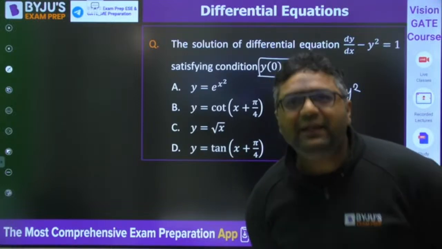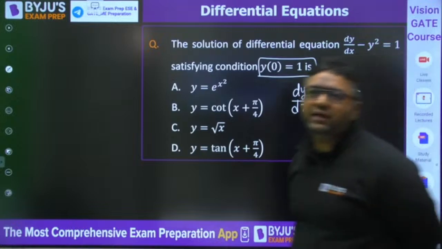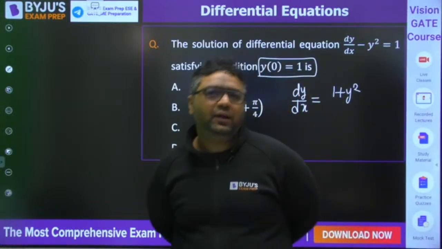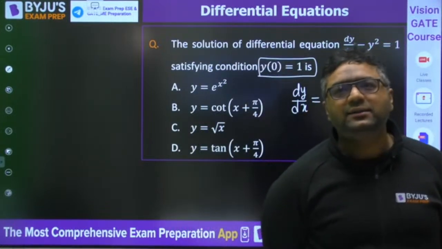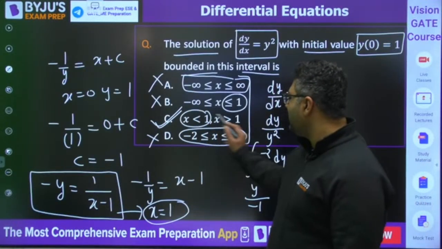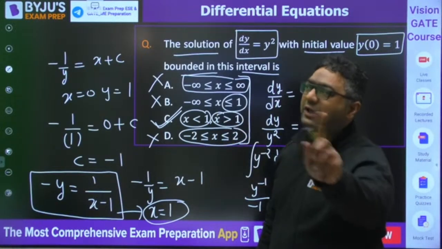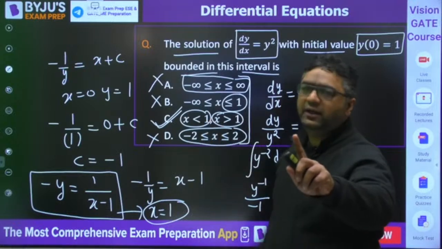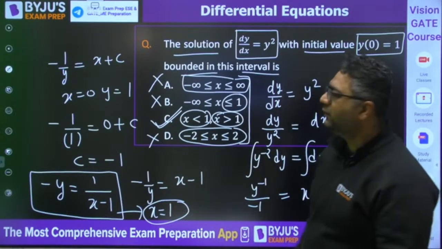That's why, as it is going to infinity, we are avoiding 1. Arre bhai Vikas, aapne dhyan nahin diya. There they are saying x is less than 1, x is more than 1, but x is not equal to 1, and that is what we need. That's why the answer was C.